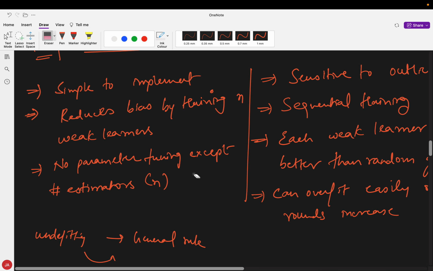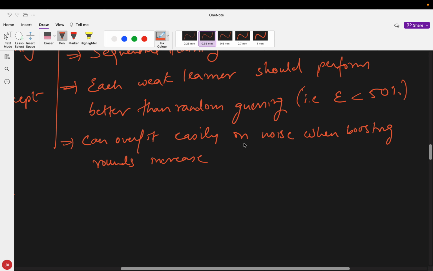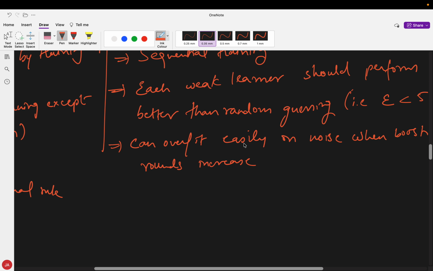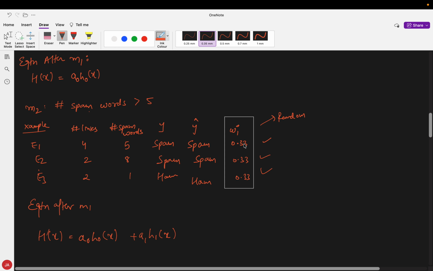Another is that boosting models are always sequential in nature. Each weak learner should perform better than random guessing, that is, error should be less than 50%. Right? It is very sensitive to noisy data as well, and the outliers. And when we increase the number of boosting rounds, then it can easily overfit. So these were some pros and cons of AdaBoost.